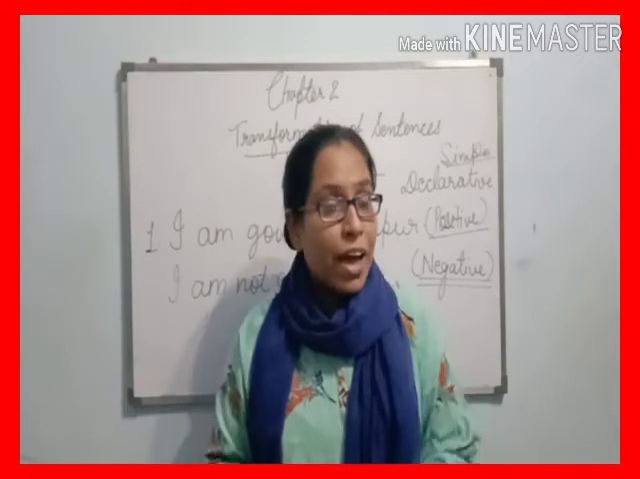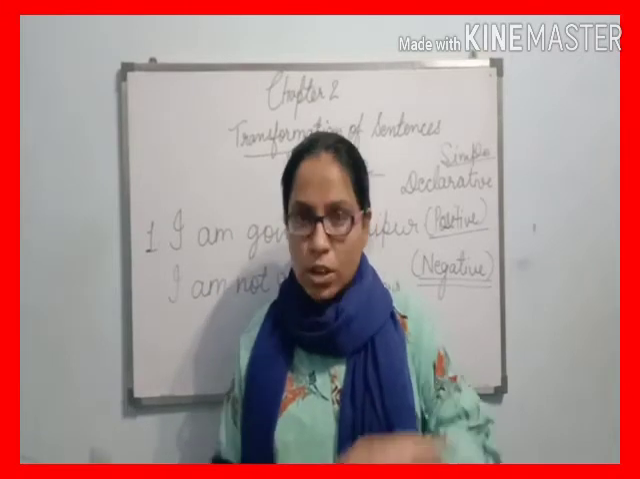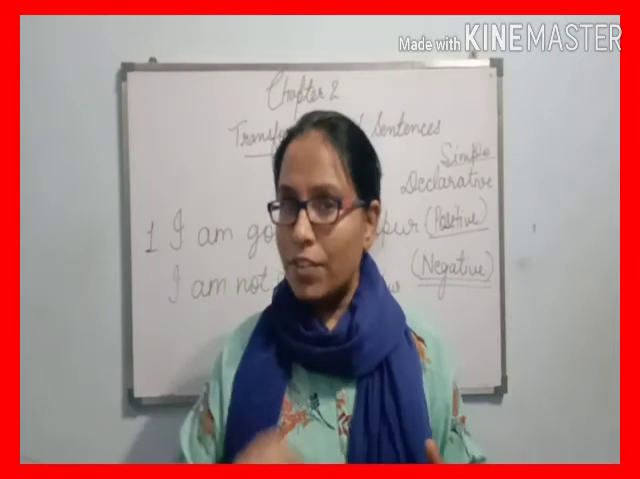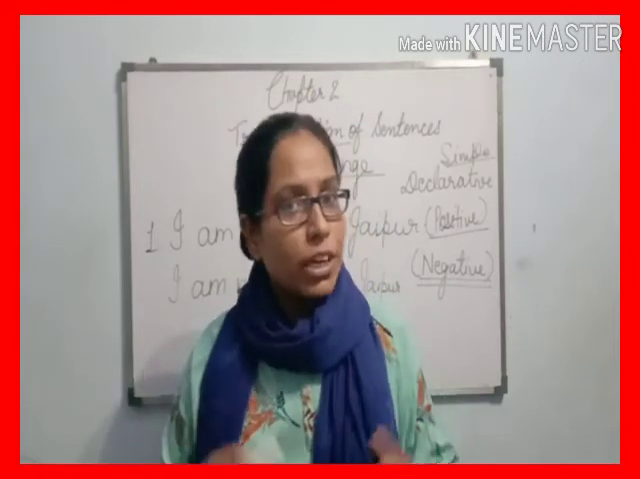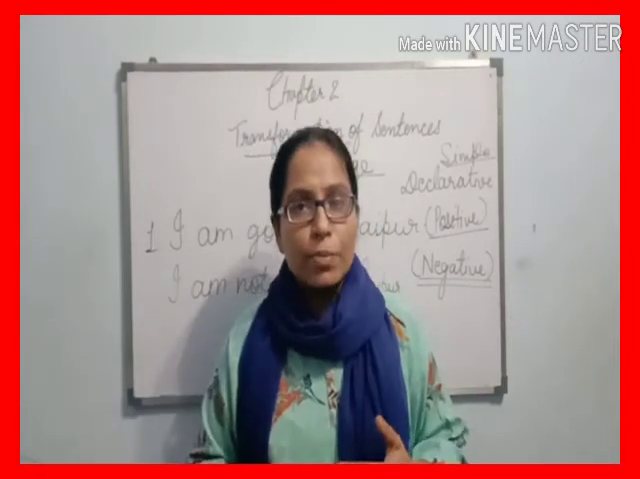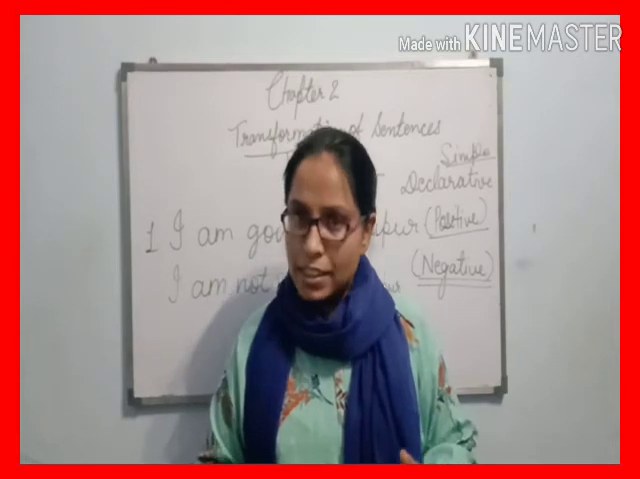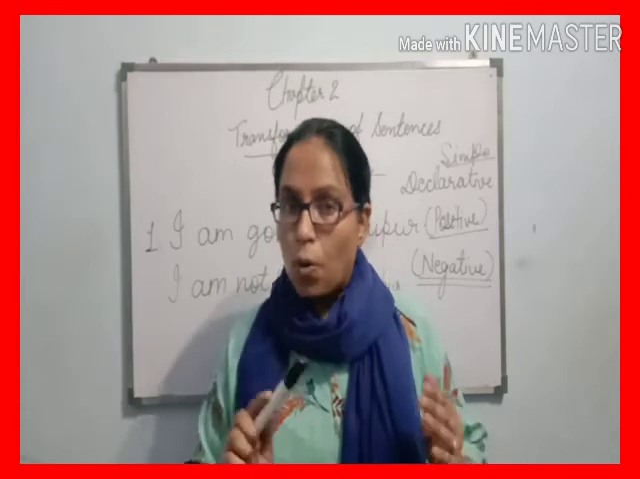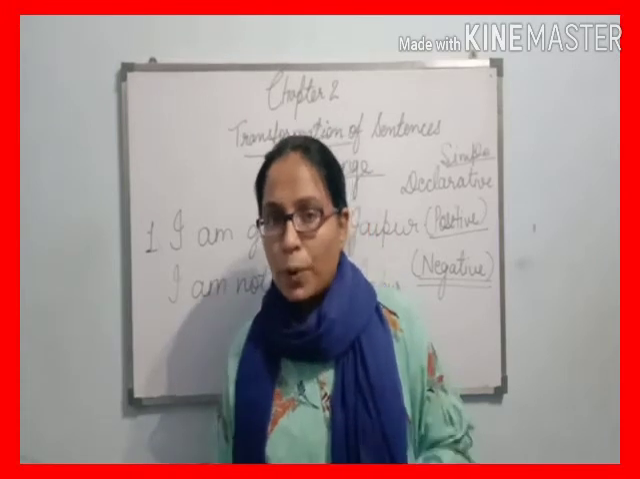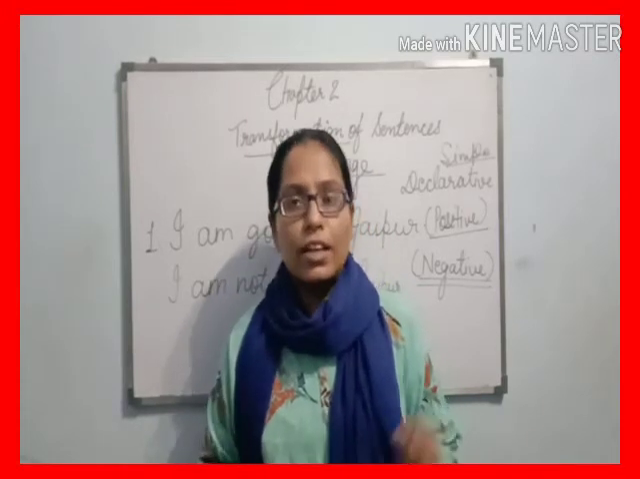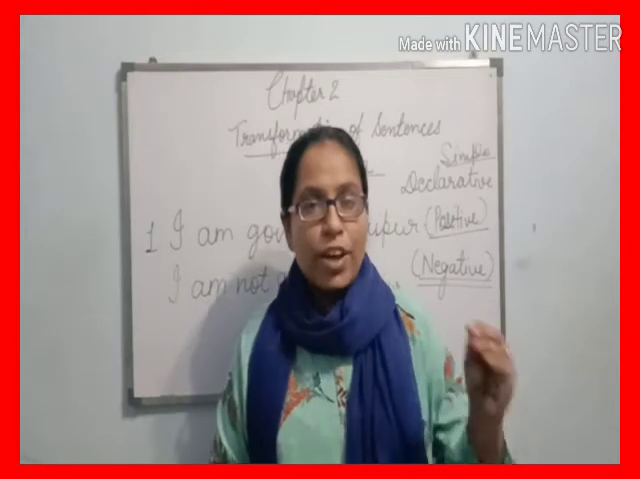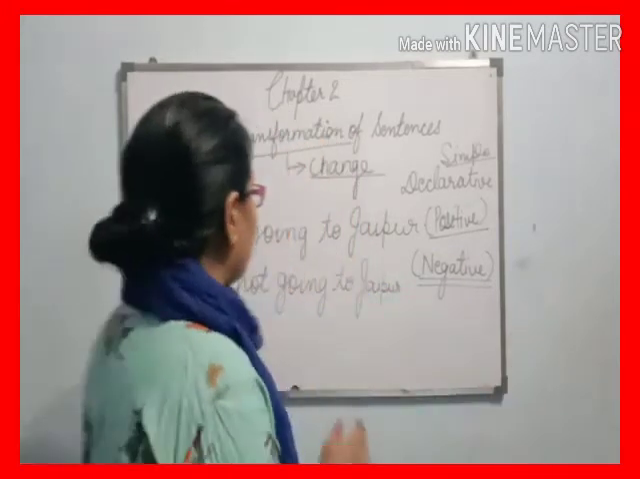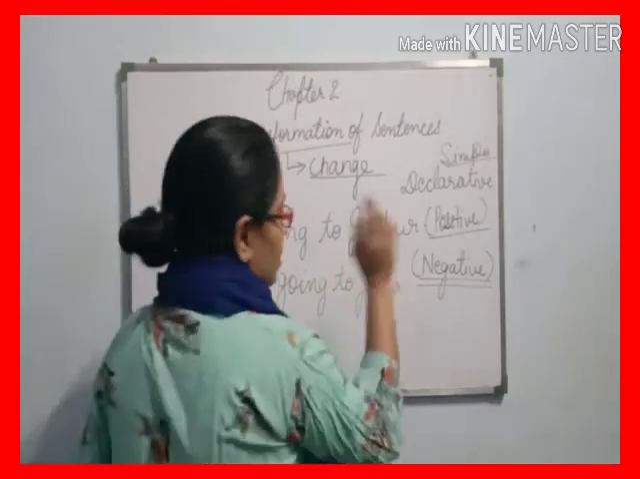I am repeating my words. When we change positive into negative, first we identify the auxiliary verb. Now let me clear what is an auxiliary verb. Auxiliary verbs are do, did, does, is, am, are, has, have, had, was, were, will, shall. These are all the auxiliary verbs. So when you change positive into negative, you just find the auxiliary verb in the positive sentence.